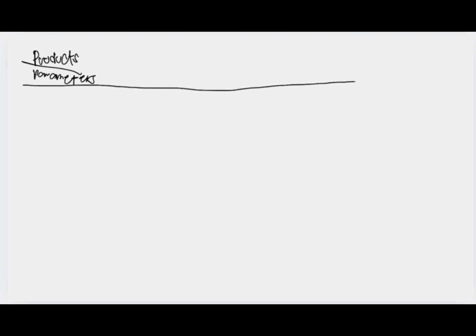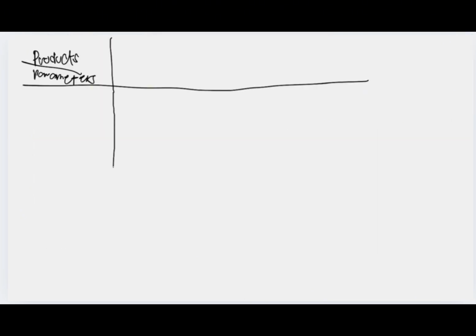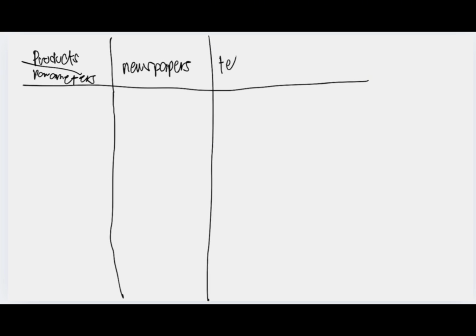So una, pag magpa-formulate tayo, lalagay natin yung products. Products or yung parameters. Products and parameters. Okay? Sorry kung hindi na to pantay. So, ano yung tatlong products natin? We have newspapers, television, and radio. So, dun lang din yan. So, we have newspapers, television, and radio.